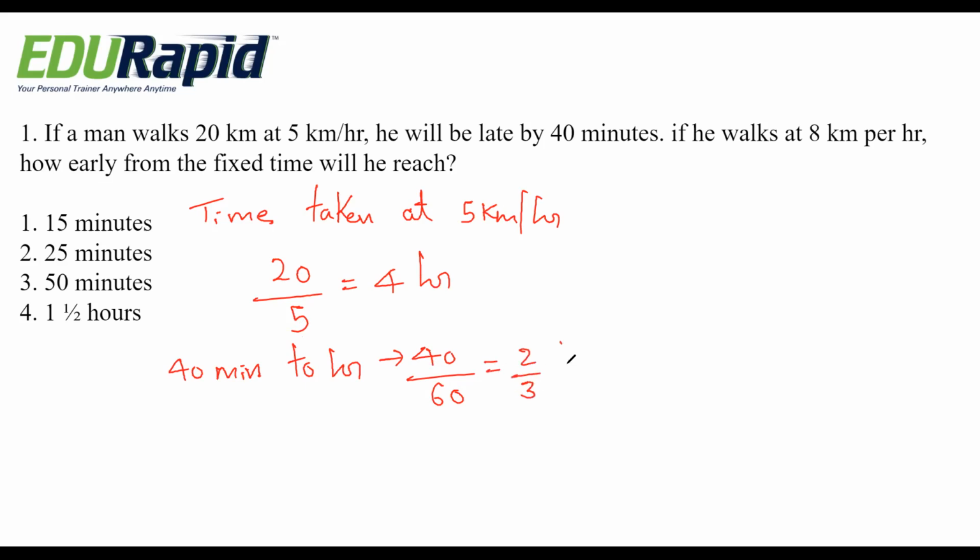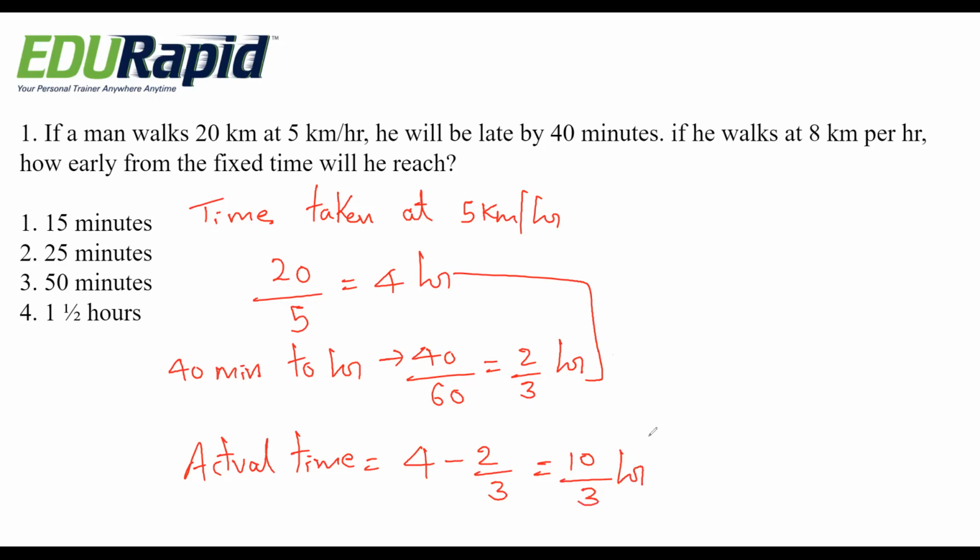It becomes 2 by 3 hour. Actual time is 4 minus 2 by 3. Okay, these two difference. This is 10 by 3 hour.